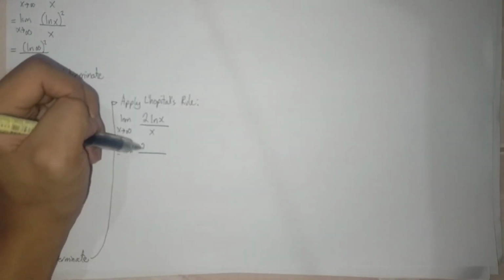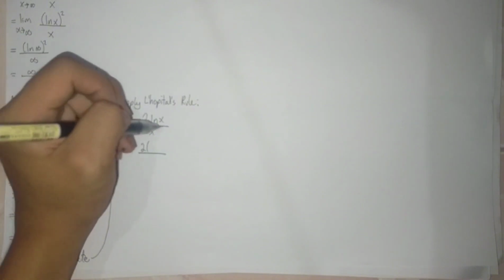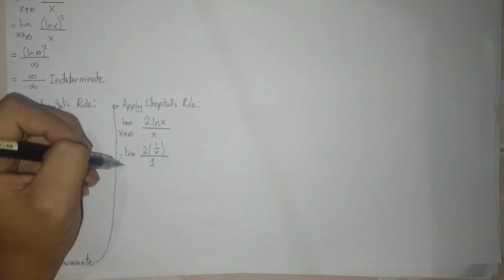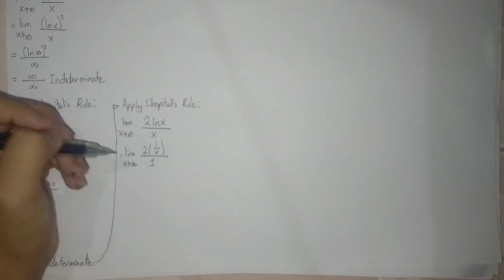So limit of the derivative of 2 ln x is 2 times the derivative of ln x, which is 1 over x. We didn't derive the 2 because it is a constant. Then the derivative of x is 1 as x approaches infinity. Then simplifying, the denominator is 1, so we only have the numerator, which is 2 times 1 over x.